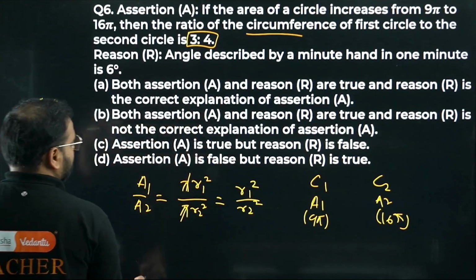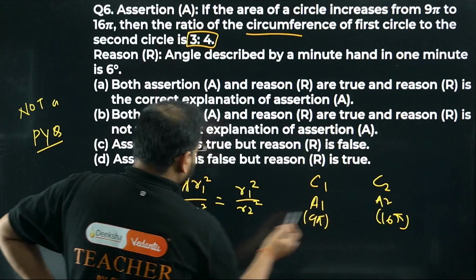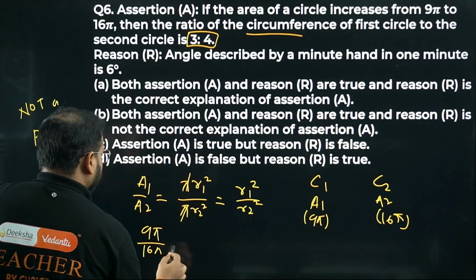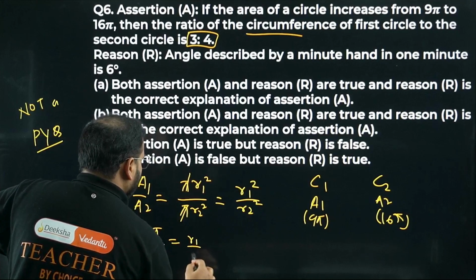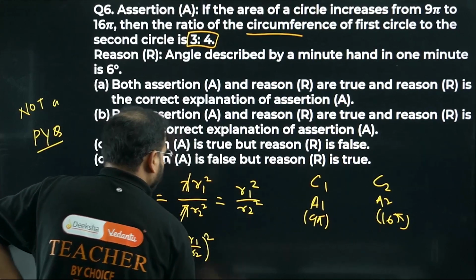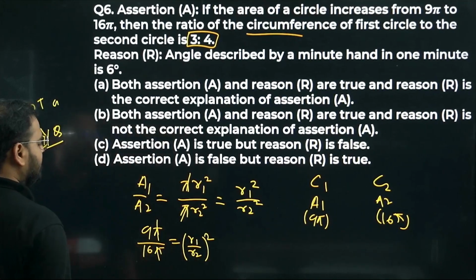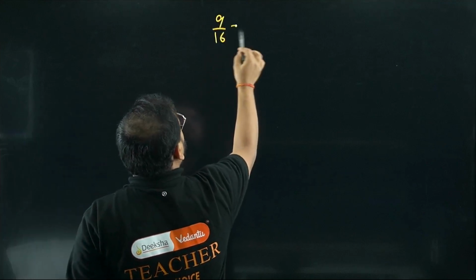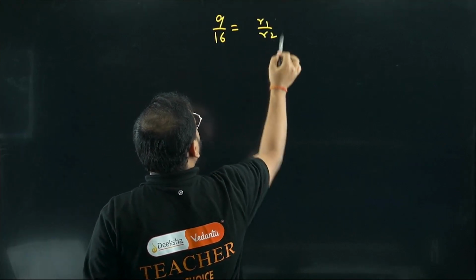This is 9 pi by 16 pi, which equals R1 by R2 the whole square. Pi and pi are cancelled. What I'm getting is 9 by 16 equals R1 by R2 the whole square.